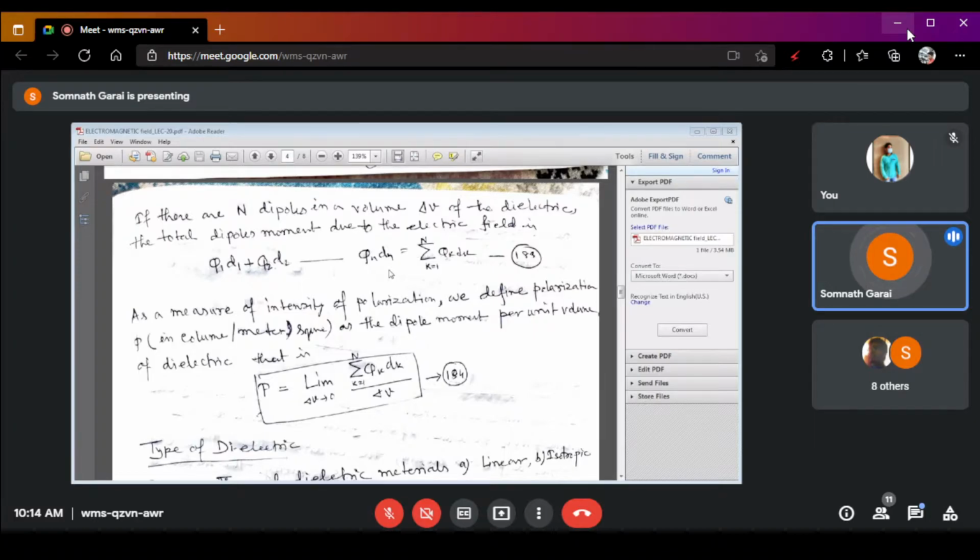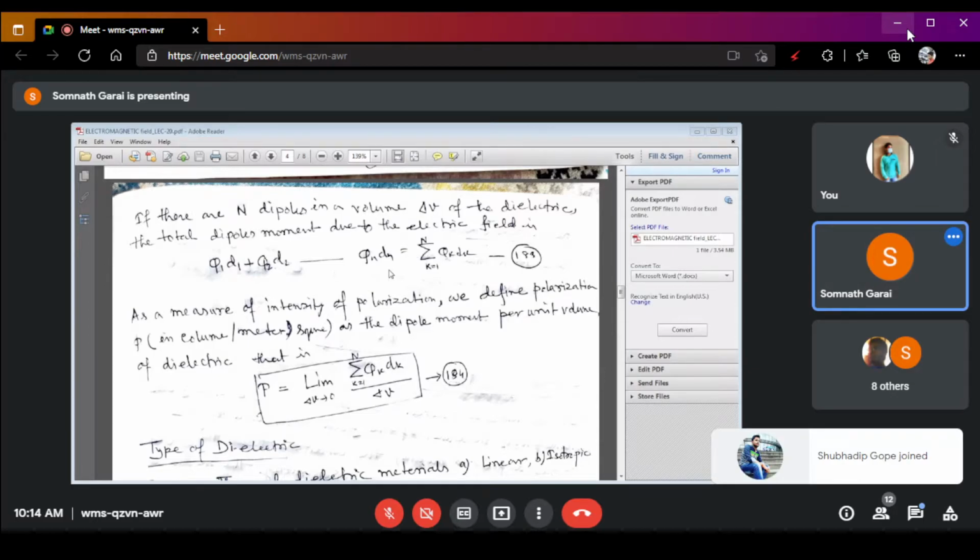So the addition of these terms gives the polarization of the n dipoles.